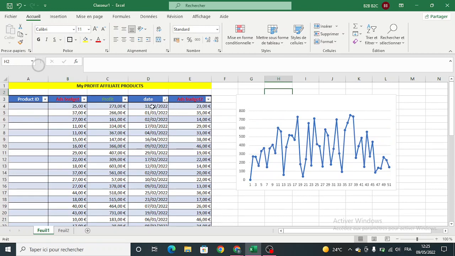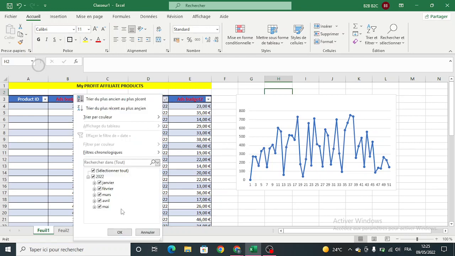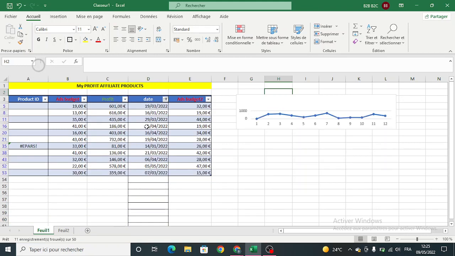You just make filters here, so I can show you, for example, for January how much I have made. These are the profits. I'm going to calculate this to show you the profit.